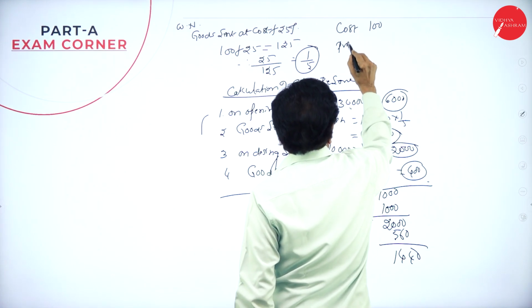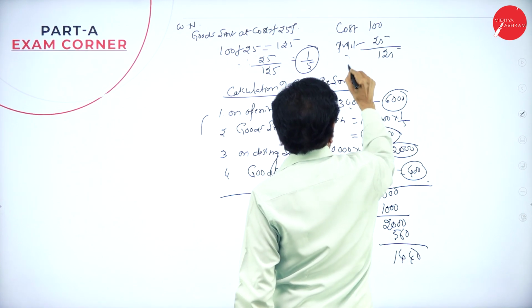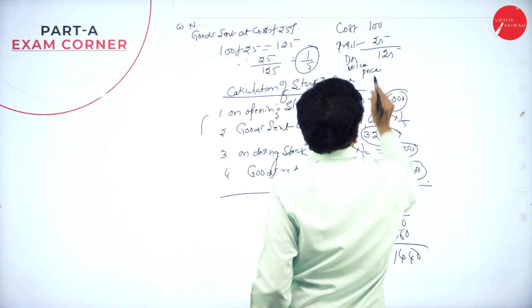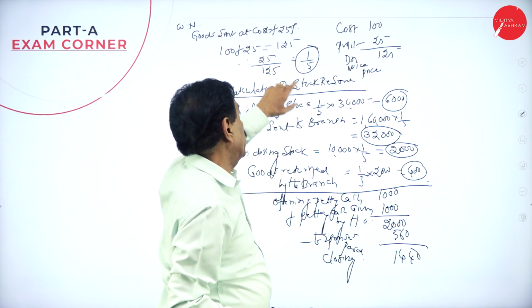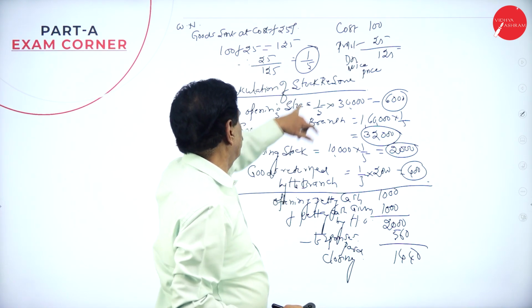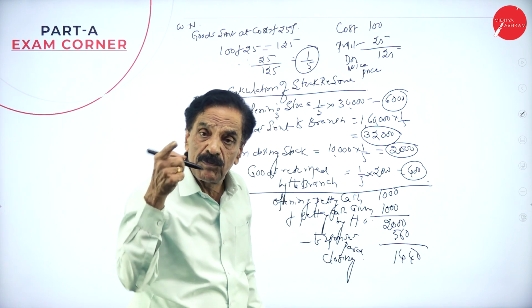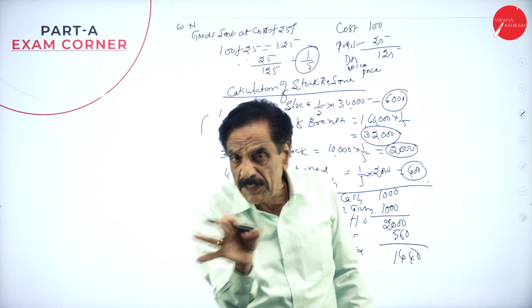Profit 25, invoice price 125. For a 125 invoice price, profit is how much? 25. So 25 by 125 is 1/5. 5 is the invoice price, 1 is the profit, 4 is the cost. For every 5 rupees of invoice price, 1 rupee is profit.